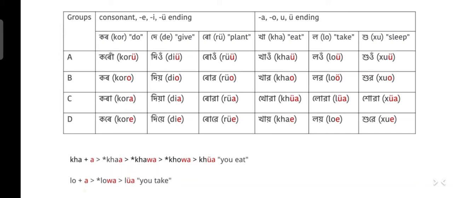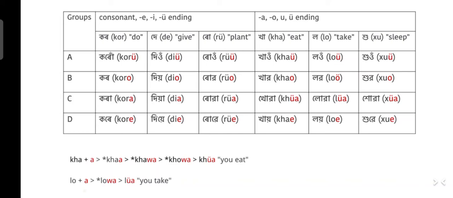And then moi hu, I sleep, or ami hu, we sleep. Toi huo, you sleep. Tumi hua, you sleep. And apuni hue, you sleep, or he hue, he sleeps. So in hu, when a was added, it became hua.